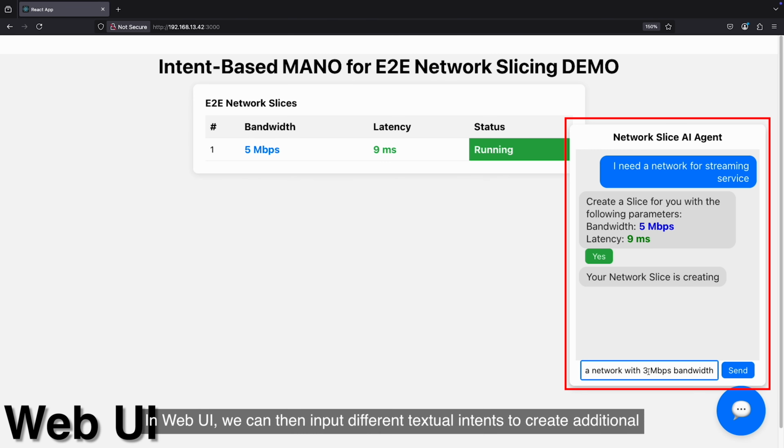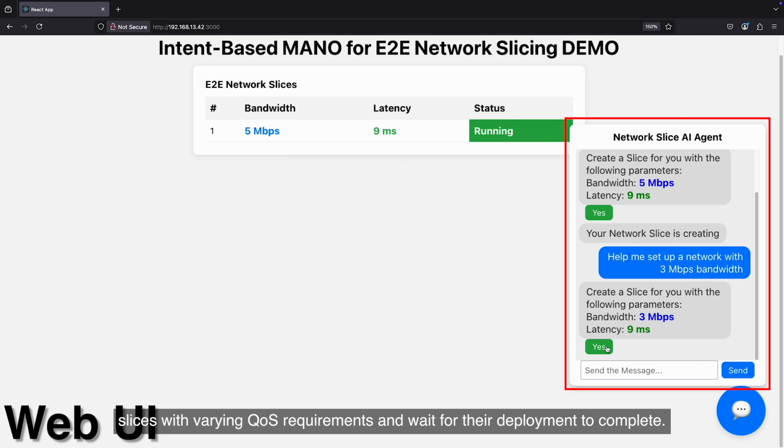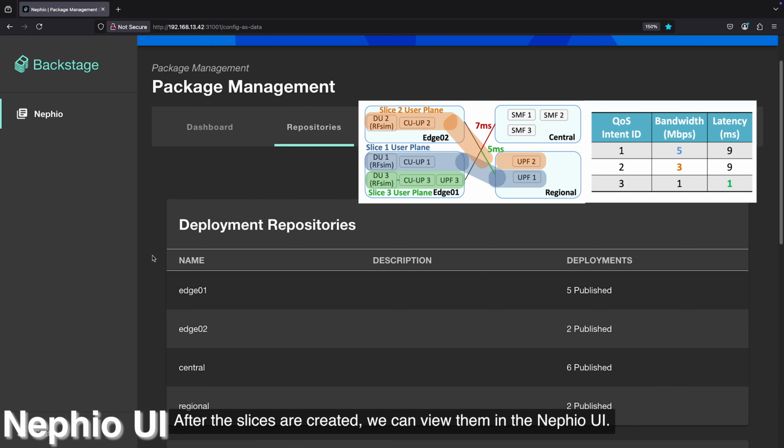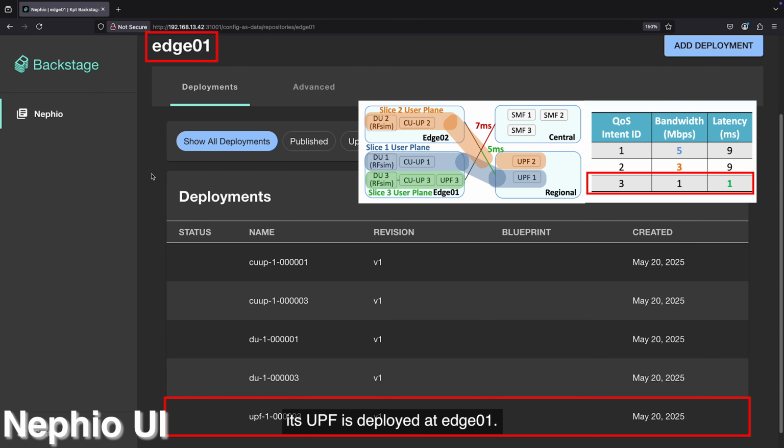In the web UI, we can then input different textual intents to create additional slices with varying QoS requirements and wait for their deployment to complete. After the slices are created, we can view them in the Nephio UI. Due to Slice 3's stringent low latency requirements, its UPF is deployed at edge 01.